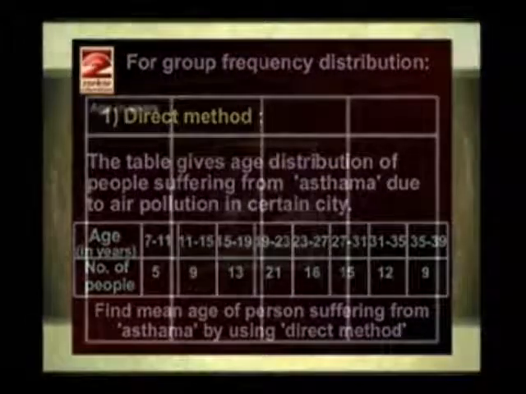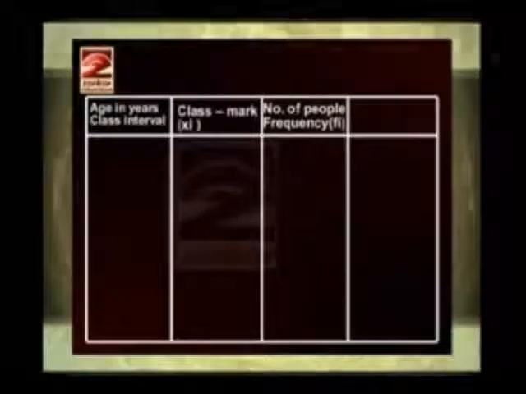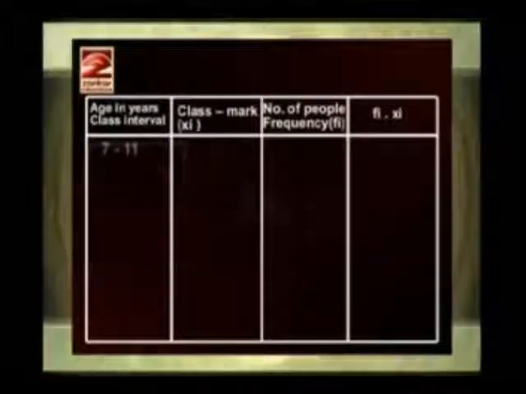The first column is age in years, that is class interval. Next is class mark, that is xi. Then number of people, that is frequency fi, and the last column is fi into xi. So first we'll write down the class interval and the given information.